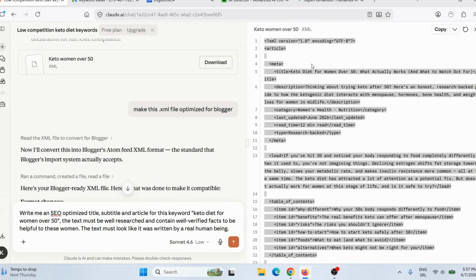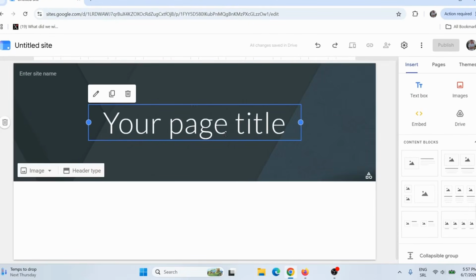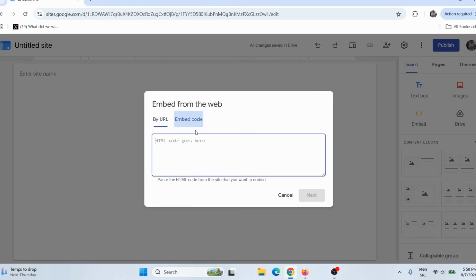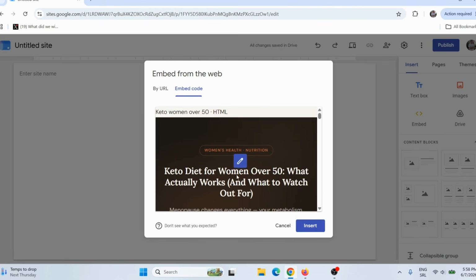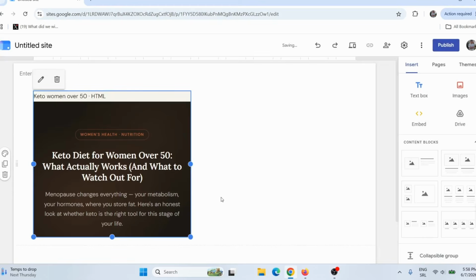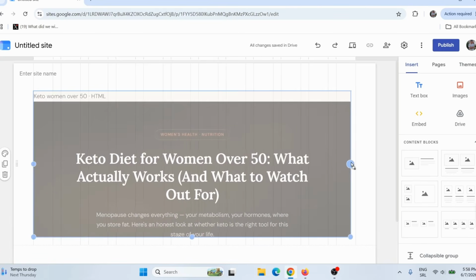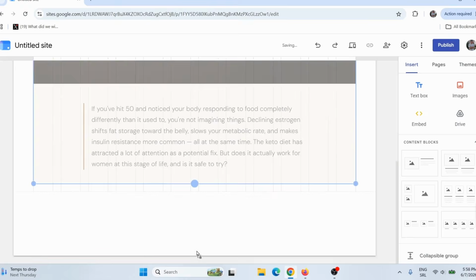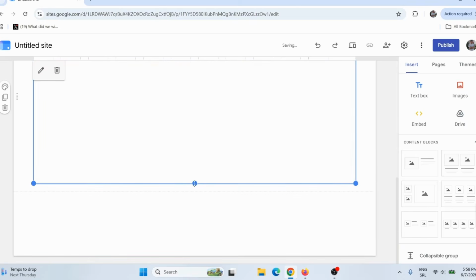Just give it a second, okay? And Control C. And you need to go here on Google Sites, and you need to start a new Google site. Now, here we don't need a header, so I will simply delete this. Now what you need to do, you need to click here on Embed, click on Embed Code, and I will simply paste that code here, click Next, and then simply click here on Insert. And I will make this wider, like this, and also I will make it longer, something like this, okay? Just make it a bit longer.